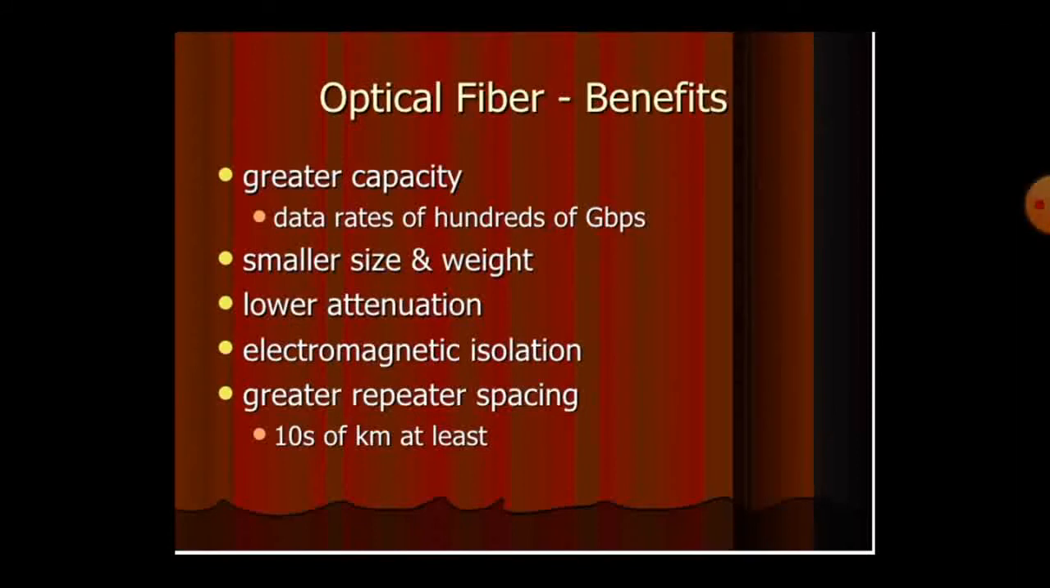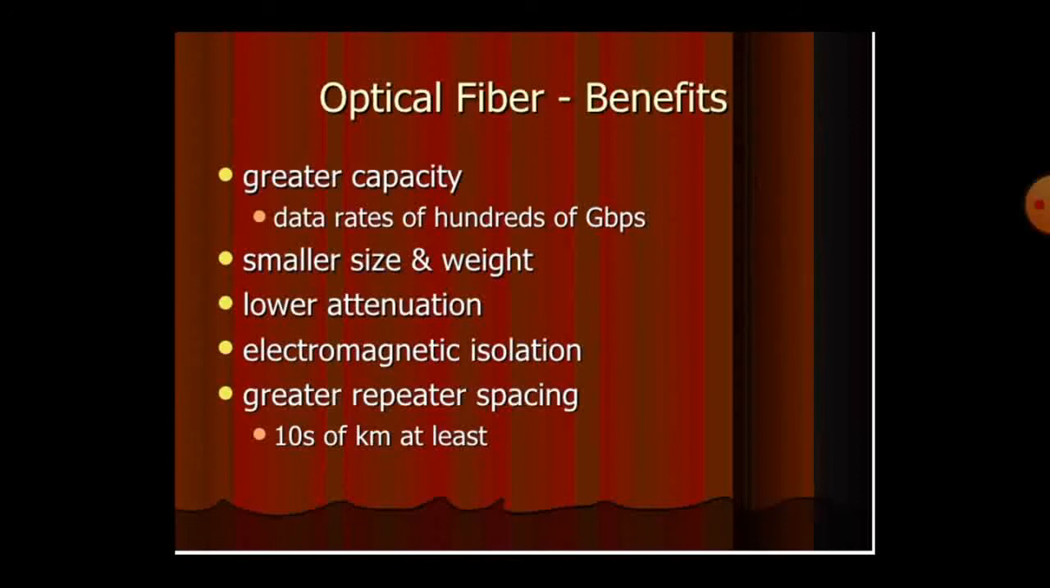What is the advantage of that optical fiber? It has a greater capacity. It produces a higher data transmission rate, and we can receive the data in the accurate format. Data rates of 100 gigabits per second. It is smaller in size and its weight is also small. It has lower attenuation. That means what?